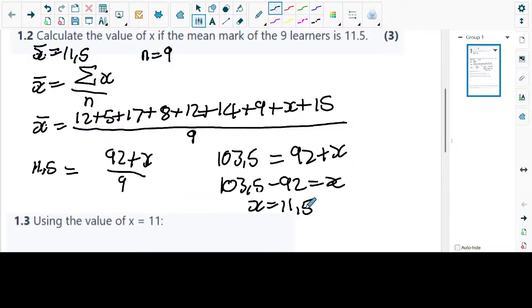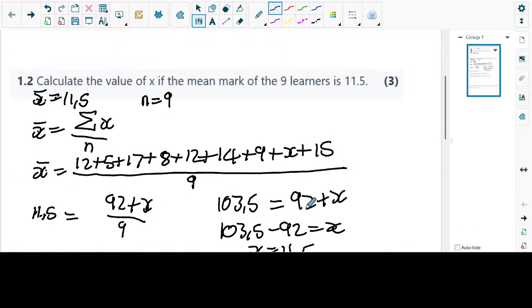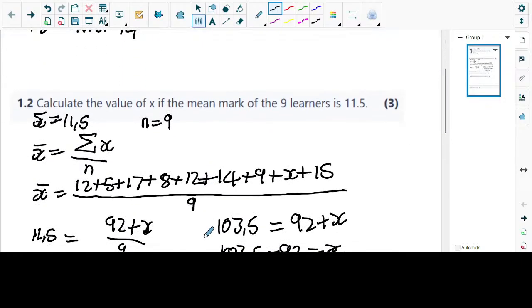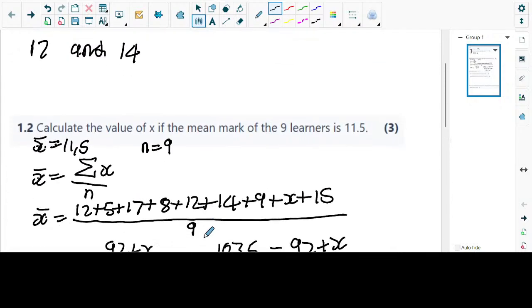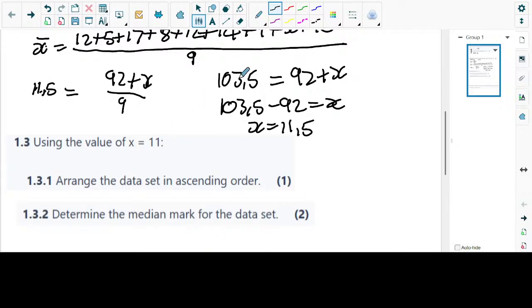So if the mean is 11,5, it means our x is also going to be 11,5. It's not a good question, because someone could have guessed. If they see x bar and then they just write x is equal to 11,5, they would have gotten the answer. But how many marks was that? I think they should have given us 3 marks, because they had to substitute. So they would have gotten 1 mark for the final answer.